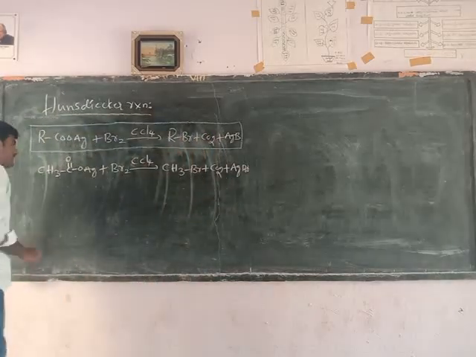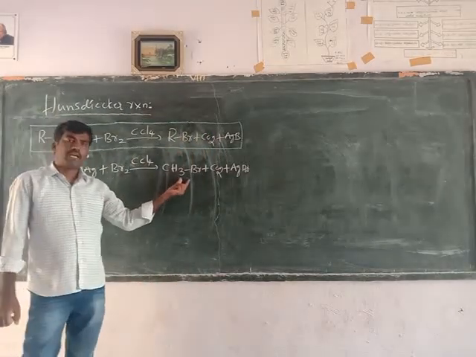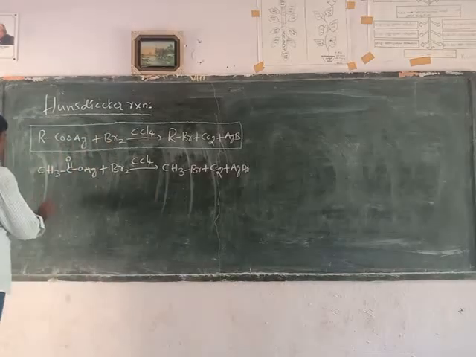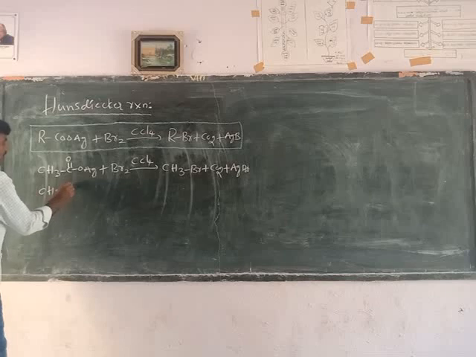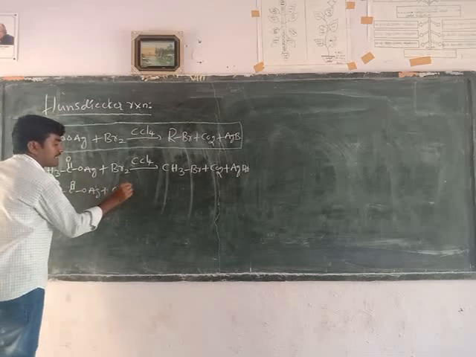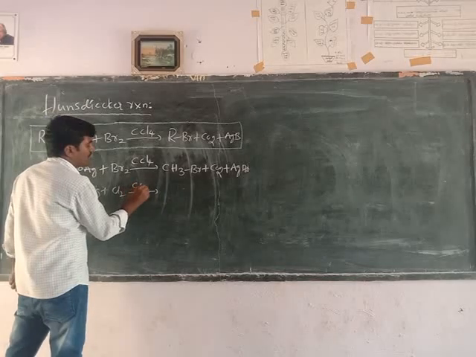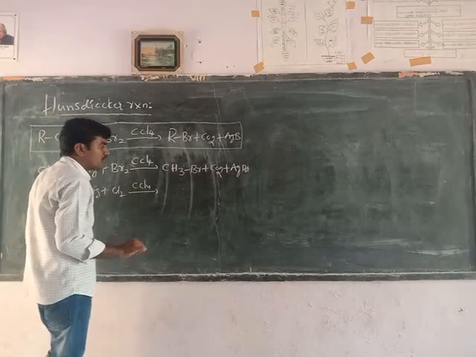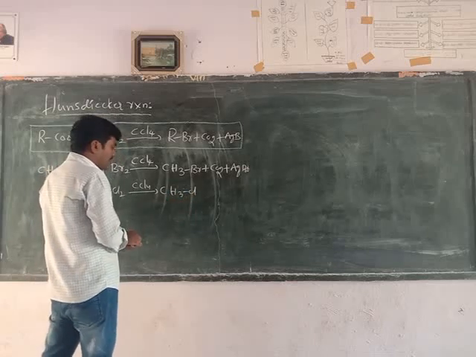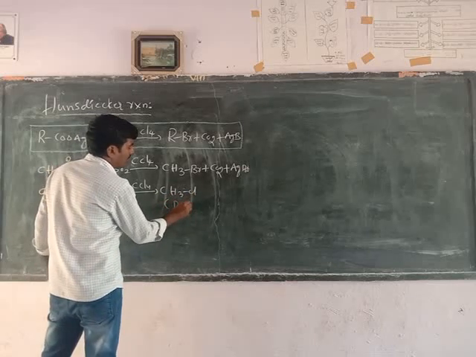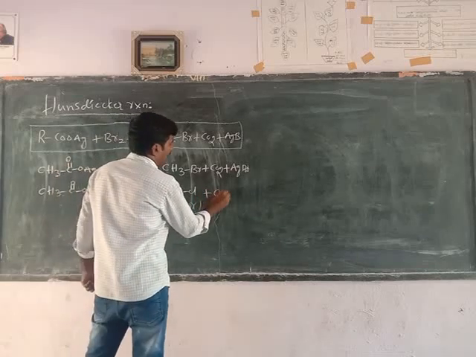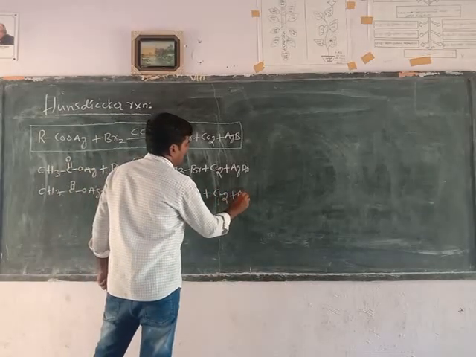By using this reaction, we can prepare alkyl chloride also, but the yield is very poor, very low in quantity. Silver acetate reacts with Cl2 in the presence of carbon tetrachloride. It undergoes decomposition reaction to form methyl chloride, which is very poor in quantity. The remaining acid part forms carbon dioxide, plus AgCl will form.